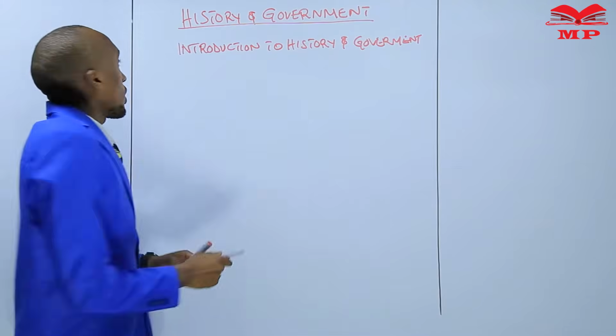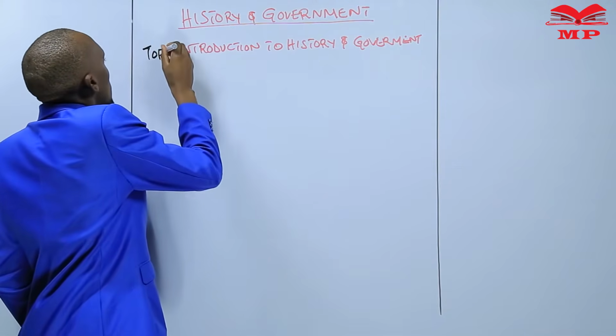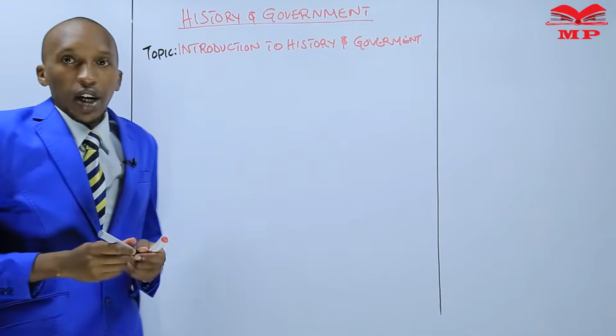That is the topic that we are going to look at.